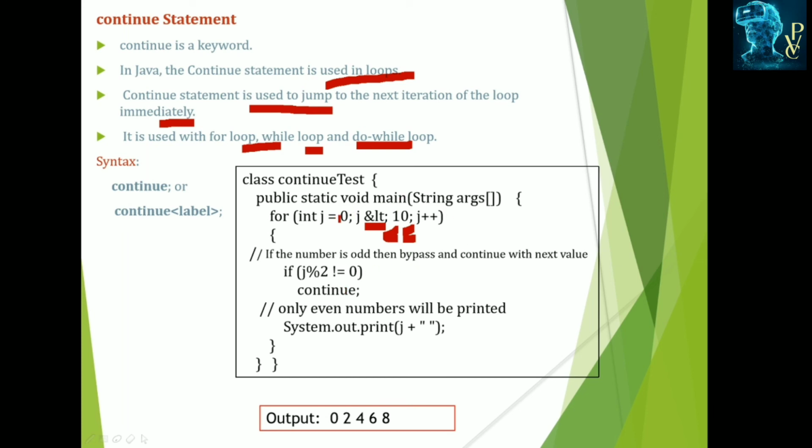We are using 0 to 10, so 0 is displayed, then 2 is displayed, and odd numbers are bypassed. If 1 mod 2 is not equal to 0, it continues, meaning it is bypassed. So it displays 0, 2, 4, 6 and so on as the output.